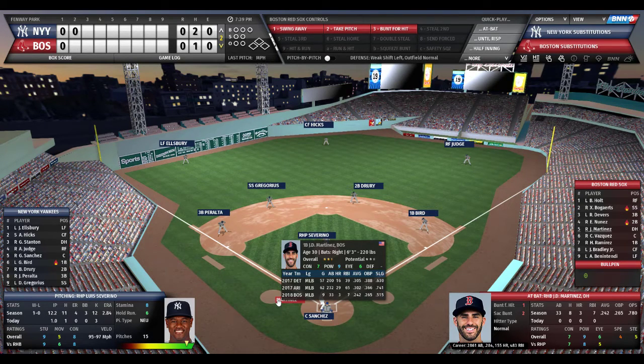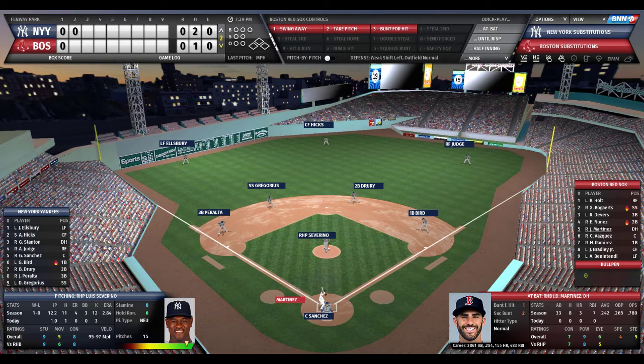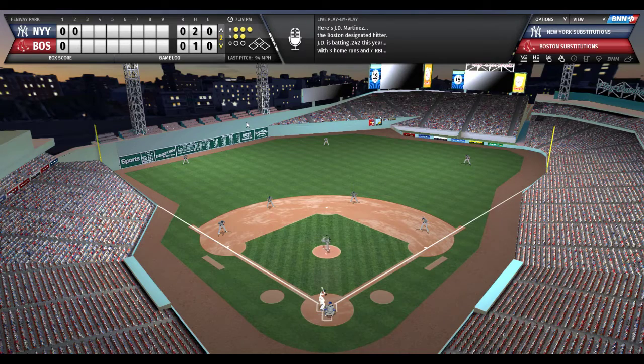J.D. Martinez is currently batting .242. He has 3 home runs and 7 runs batted in. Mainly, we've used him as a DH so far. He has played a little left field. So Sanchez sets the target. Here's the pitch to J.D. Martinez. Full count.